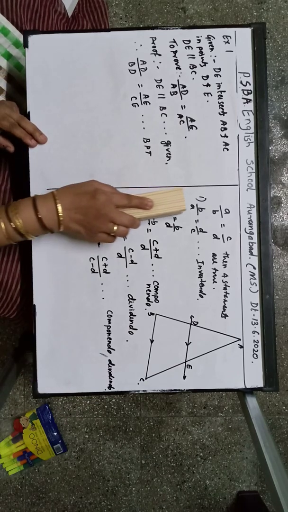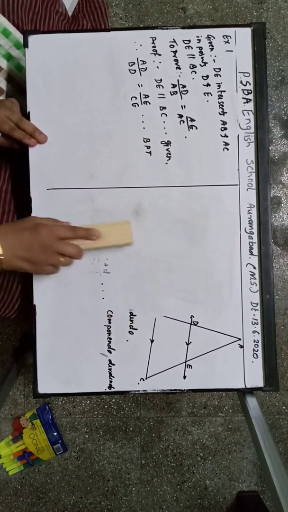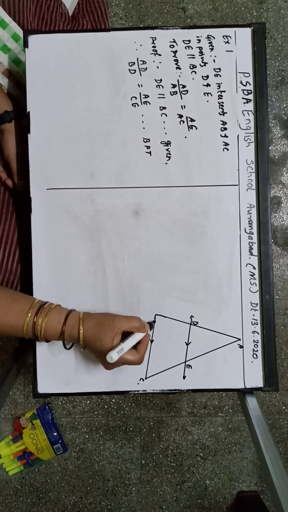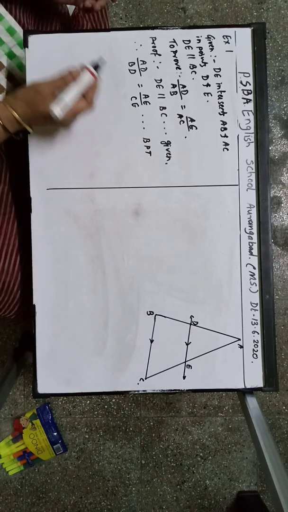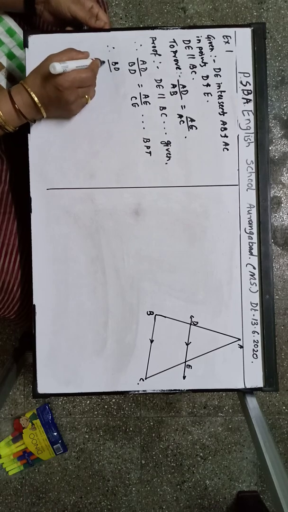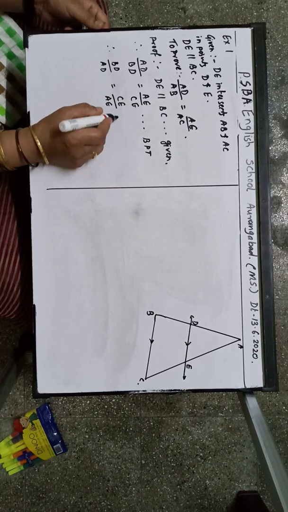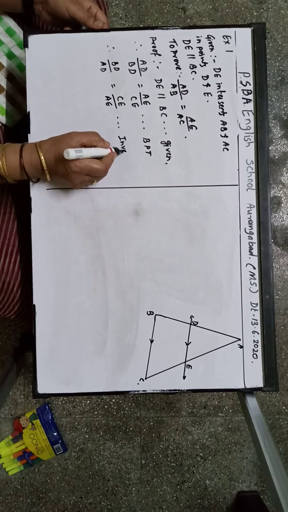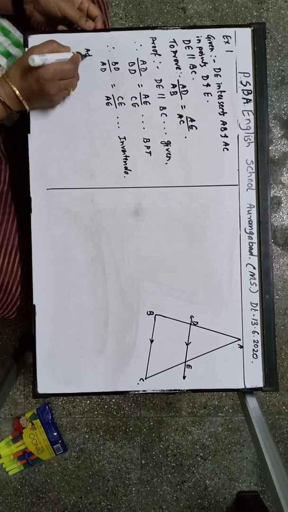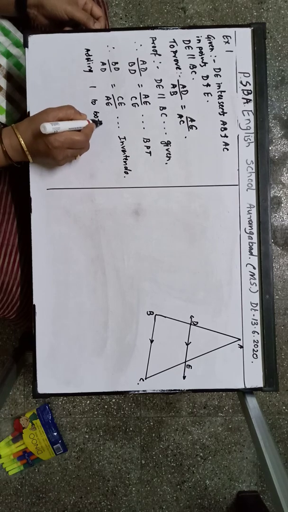So here we are going to use componendo. Invertendo we are going to consider. Therefore BD upon AD is equal to CE upon AE. Invertendo. Correct? Adding 1 to both sides.